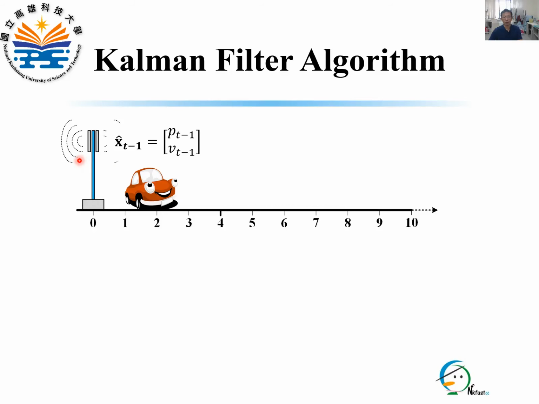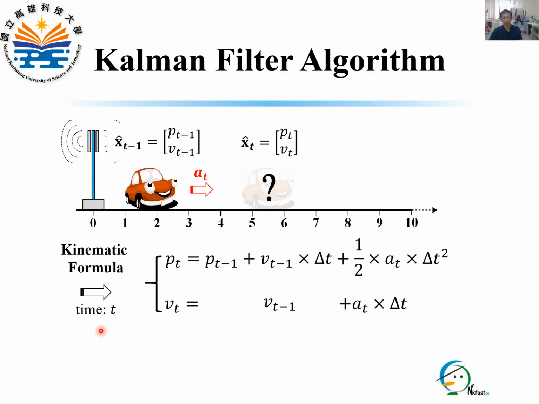In a one-dimension tracking example, assume that at time t, the car speeds up with acceleration a_t by the driver. According to kinematic formula, the position p_t and the velocity v_t at time t can be expressed as these two equations respectively.